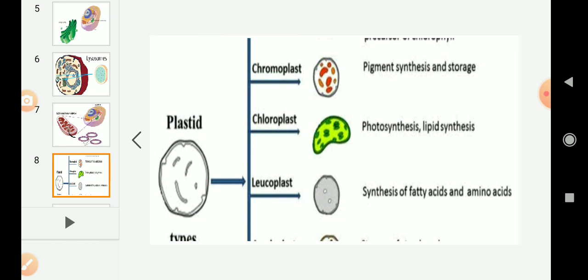Okay, and coming to the second one, leucoplast. These are colorless plastids. So what is their function? They are helpful in storing starch, oil and protein granules. That is about leucoplast. And even the plastids also have their own DNA and ribosomes like mitochondria. Only the mitochondria and plastids, these both will have their own DNA and ribosomes.